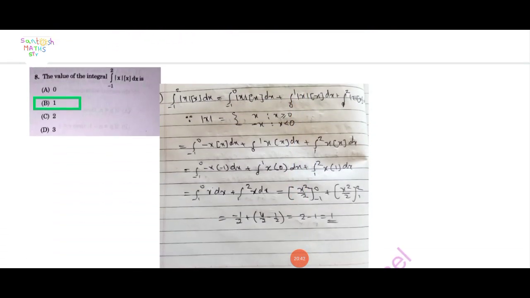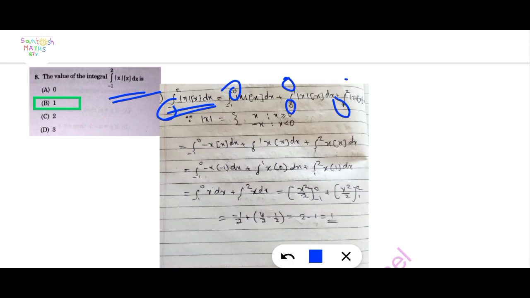The value of the integral from -1 to 2 of modulus of x dx is. First of all, find its integral. Here given the integral from -1 to 2 of |x| dx, and apply the limits -1 to 0, 0 to 1, and 1 to 2. And what is the modulus function? It is x when x is greater than or equal to 0, and minus x when x is less than 0. Apply this result here.